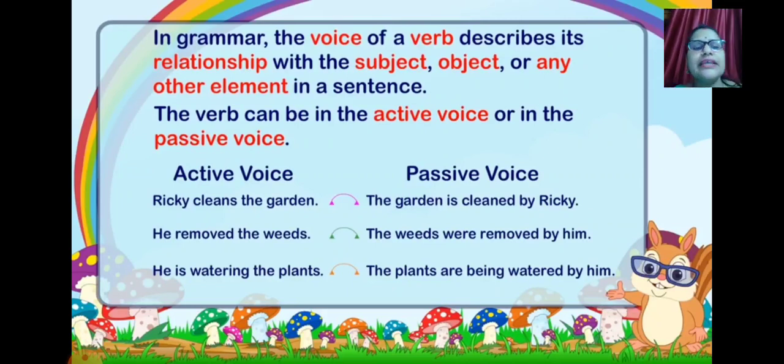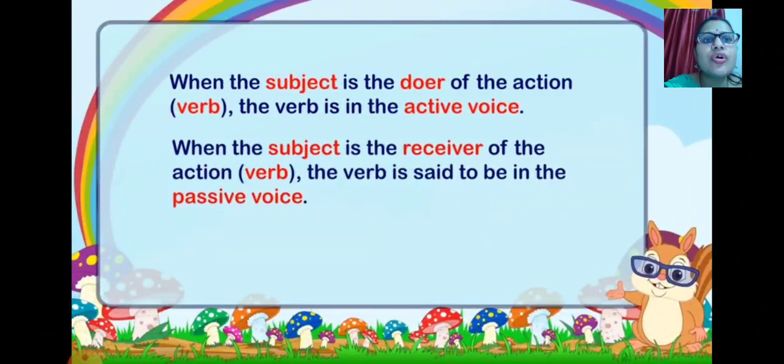Your doubts will be clear once we will have your next video, a chapter line by line explanation. Let's talk about your structure. Before you talk about your structure, when the subject is the doer of the action, the verb is in the active voice. When the subject is the receiver of the action, the verb is said to be in the passive voice. Hope you have understood this.